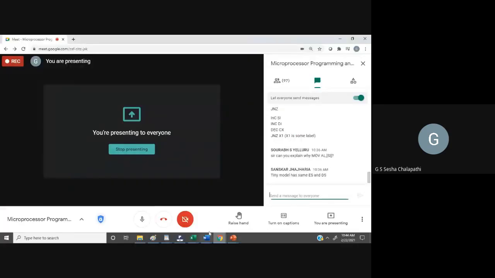Any doubts till here? While using STOS with REP, do we need to move the addresses of the destination? No, they will be automatically moved. It will be automatically done. Okay.